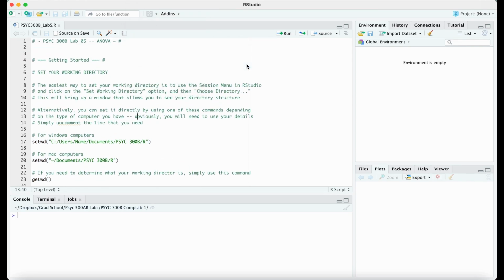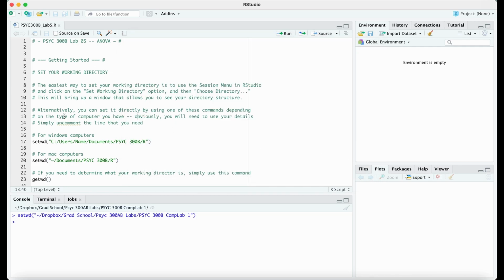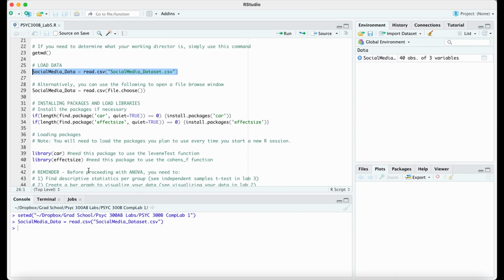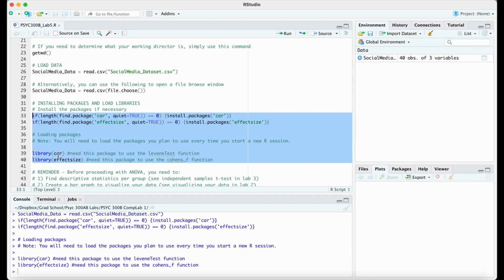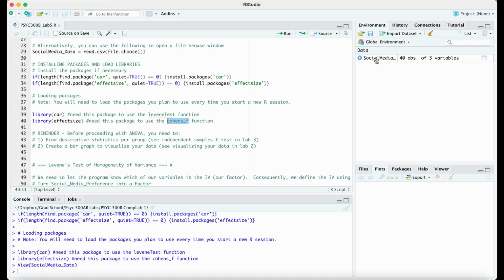So I'm going to first set my working directory. And there's my data set that I need right there. If you don't have that, make sure you get it as well. And then we're going to load this data set. And there it is here. And then before I look at the data set, I'm going to load some packages. We're going to use the car package today to get a Levene's test and the effect size to get a Cohen's F. Okay, now that that's done, we're going to start looking at our data.